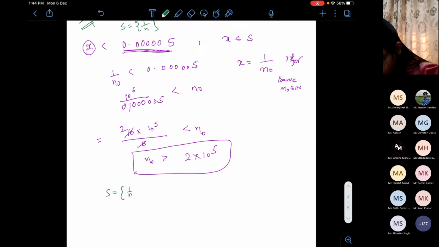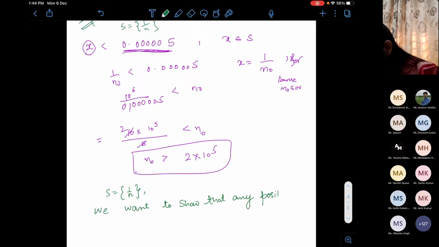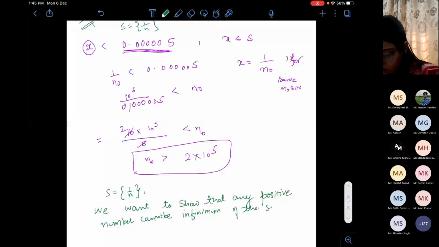We want to show that any positive number cannot be the infimum of this set S. How?